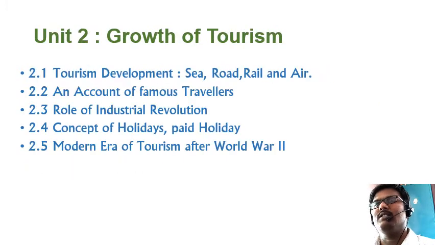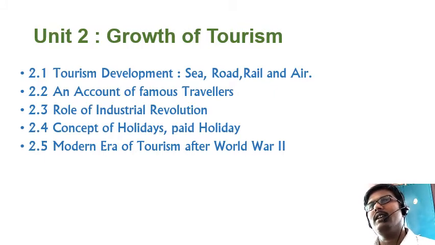And after that, the second unit. In that second unit, we'll see the importance of the growth of tourism: how the growth of tourism happened in the past and how it is happening in the present. In that, the first lesson is tourism development, how tourism development happened and how it is supported by transportation like seaways, roadways, railways and airways. How this transportation supports the development of tourism, we are going to discuss in this topic.